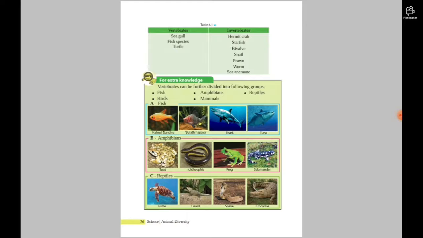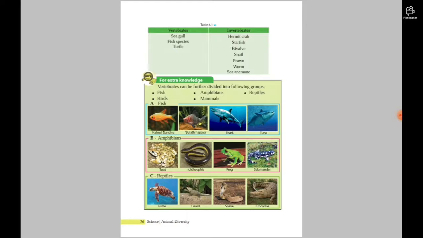Amphibians live on land and in water. They lay eggs in the water, and they live on land. There are not many amphibians in the world. Remember these: toad, Ichthyophis, frog, and salamander.